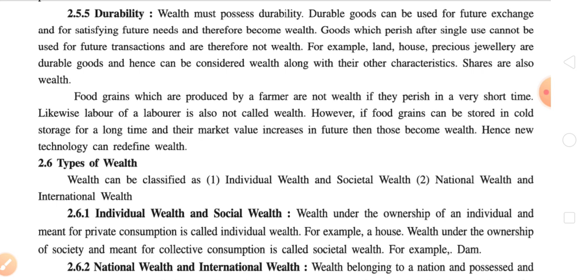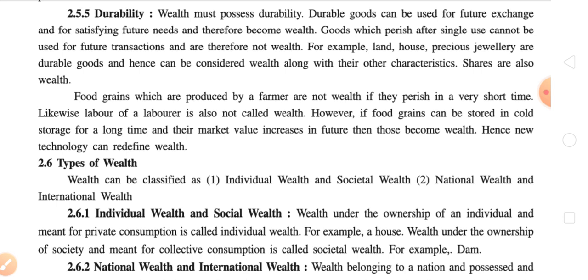Likewise, labor of a laborer is also not called wealth. Now this one is somewhat confusing for you. So first of all, let me clarify that labor and laborer are different elements. A person who is in the active workforce, that is, between the age of 15 to 64 years, is a laborer.